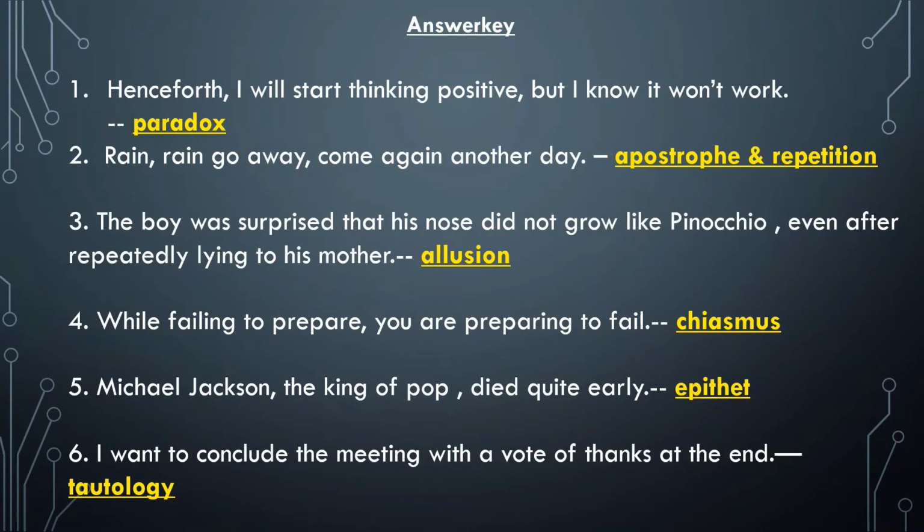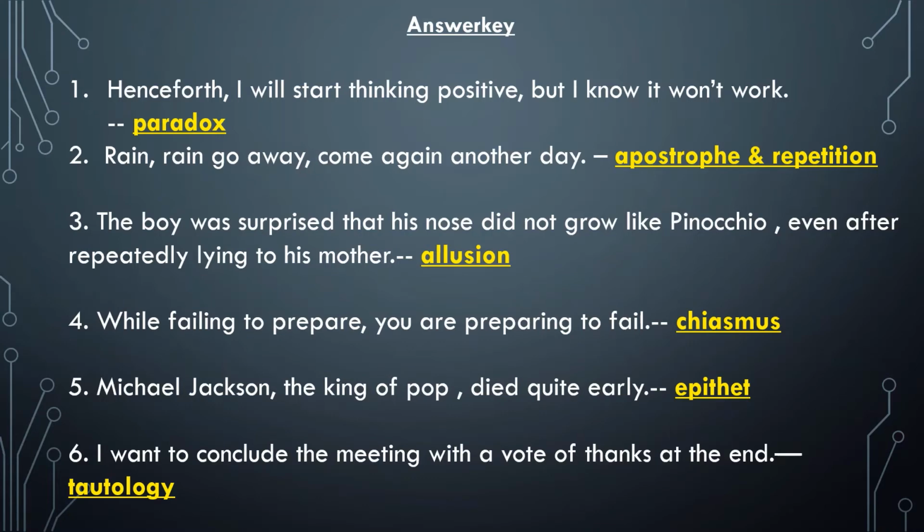The next example. While failing to prepare, you are preparing to fail. So the phrase which is used in the first part of the sentence, that is failing to prepare, is reversed in the second part of the sentence as preparing to fail. So thus forming a crisscross pattern, and this is an example of chiasmus.